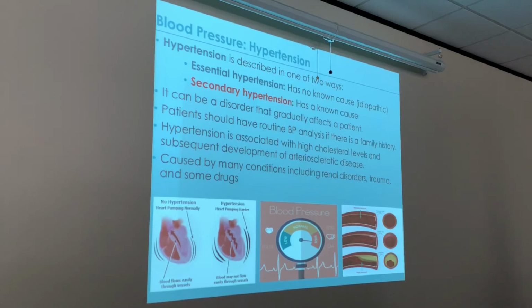All right. Patients should have routine blood pressure analysis if there's a family history. Guys, this is my own opinion right here. This is me going off of the book. If there's a family history, I assume that blood pressure can be hereditary, but at the same time, I think it has everything to do with the diet. Familial diets get passed down from generation to generation.